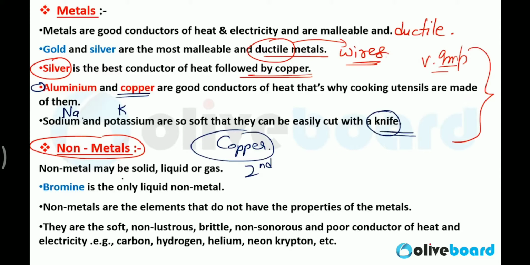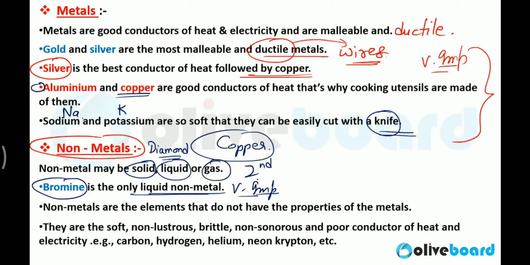Now non-metals, obviously, are poor conductors of heat and electricity, and they can be solid, like diamond. Diamond is a non-metal and it is a solid substance. Liquid, like bromine. Bromine is the only liquid non-metal. Very important. Bromine is the only liquid non-metal. And in the form of gas also, they are non-metals, like fluorine gas or chlorine gas.